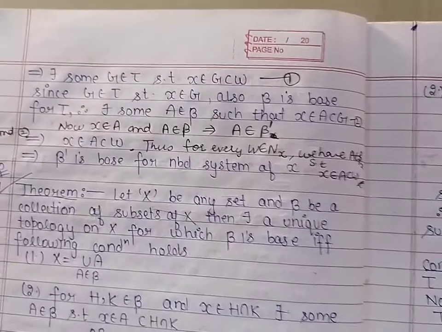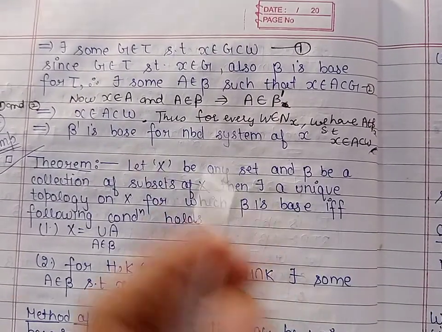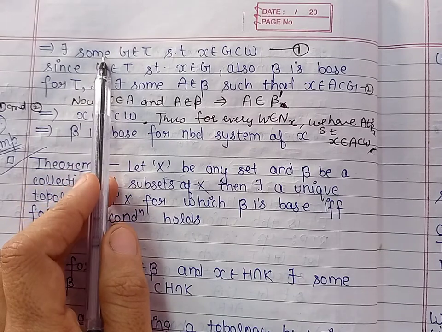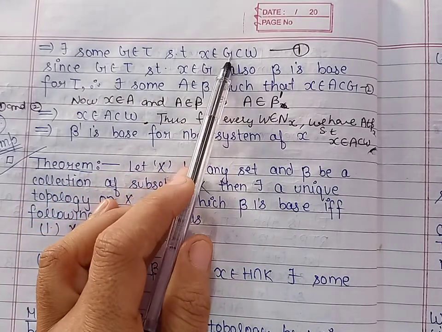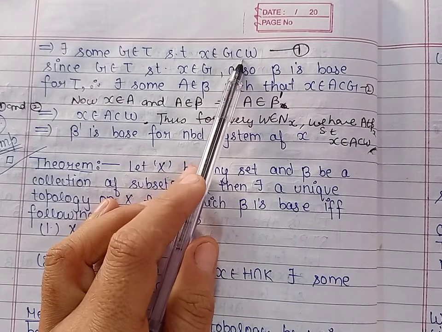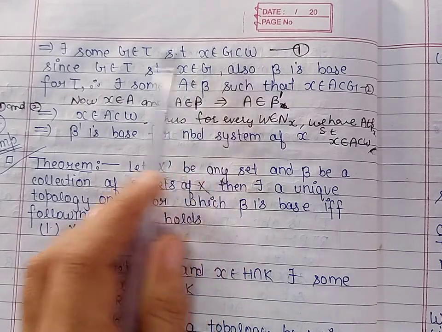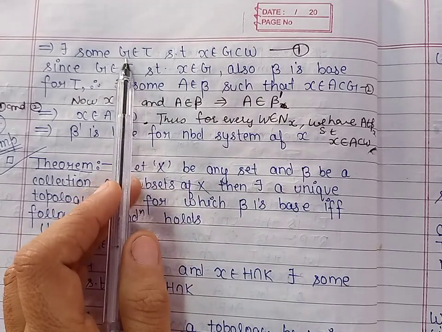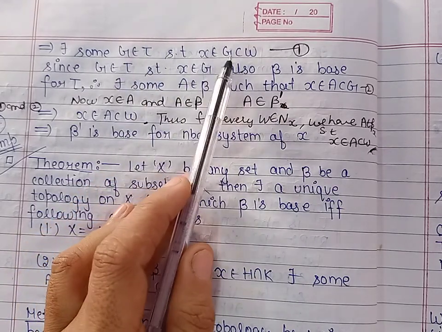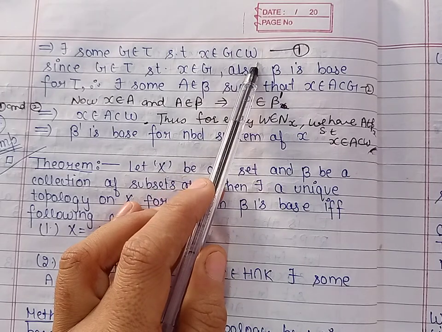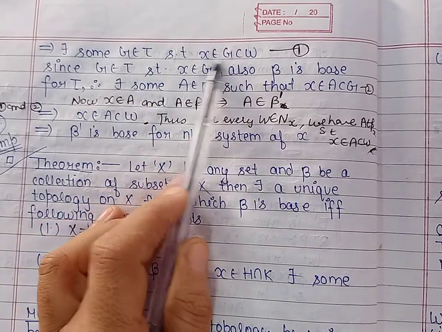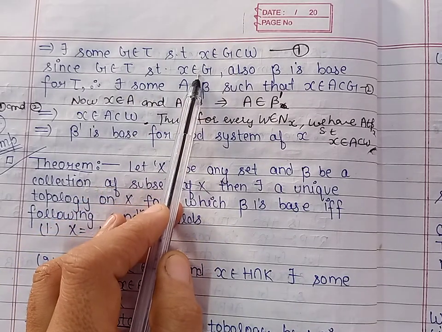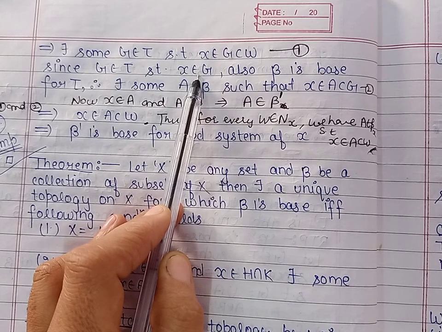So by the definition of neighborhood of a point, there exists some member from the topology tau such that x belongs to that member and that member is contained in the given neighborhood. Now the member of the topology we have taken as G. So we can say x belongs to G is contained in W. Now because G belongs to tau and also x belongs to G and beta is a base for the topology, we can use the definition of base for a topology.